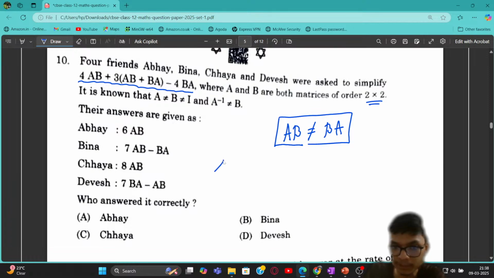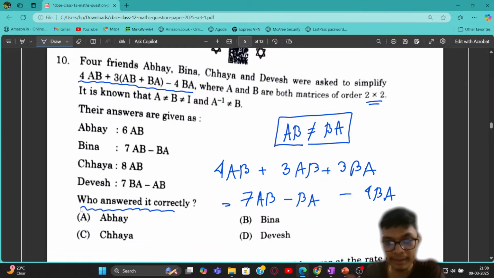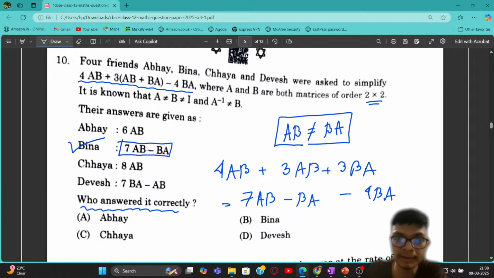So if you simplify this expression over here, that is 4 times AB plus 3 times AB plus 3 times BA minus 4 times BA, right? From here you will simplify, this is going to be 7 times AB minus BA. Now, is there anything mentioned about their symmetric nature or skew symmetric nature? So let us see that. It is asked who of the following has answered it correctly. If you can see, Bina has already answered this correctly. We got 7 times AB minus BA. So from here you can see option B, that Bina has answered this question correctly.